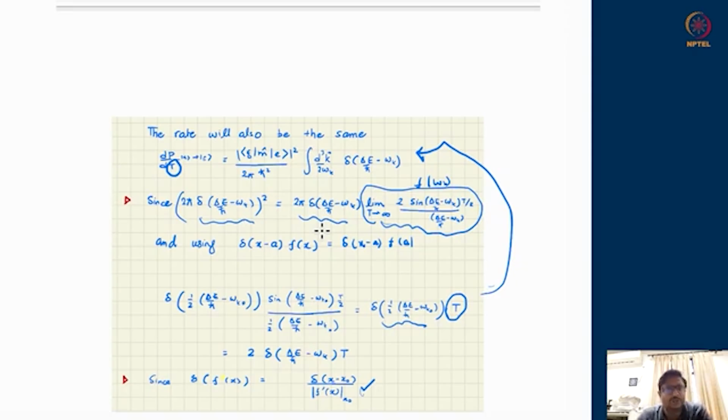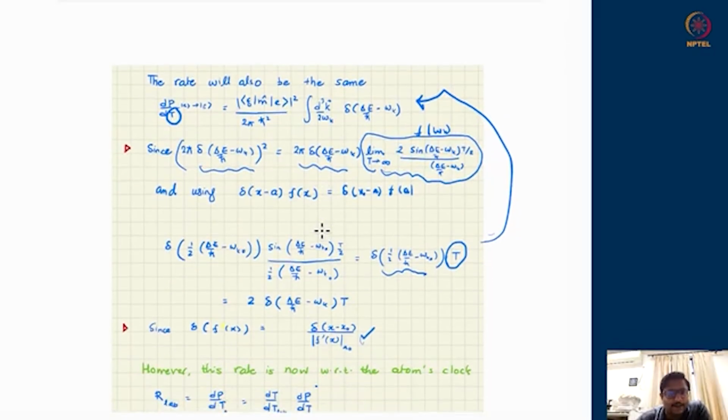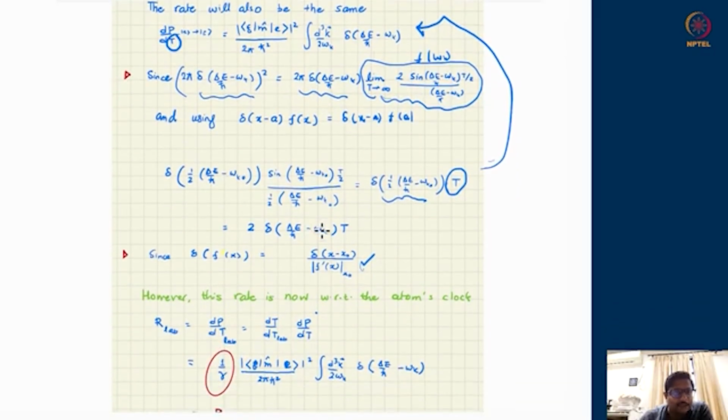However, now a crucial question comes: what is the rate as seen by the lab observer? This rate is seen by the atom. The atom will feel itself make a transition at a rate which was commensurate with the non-relativistic rate.